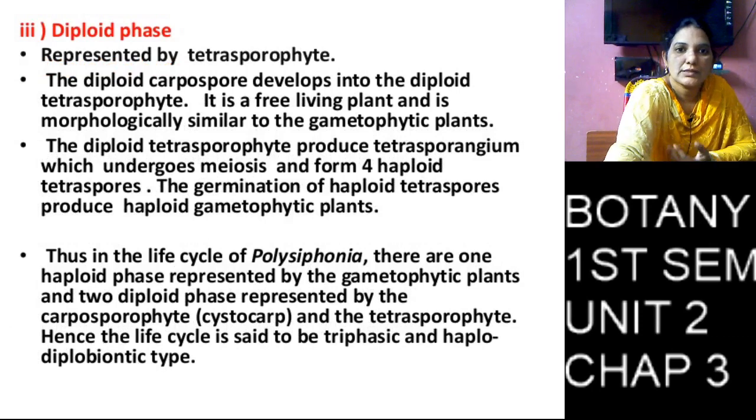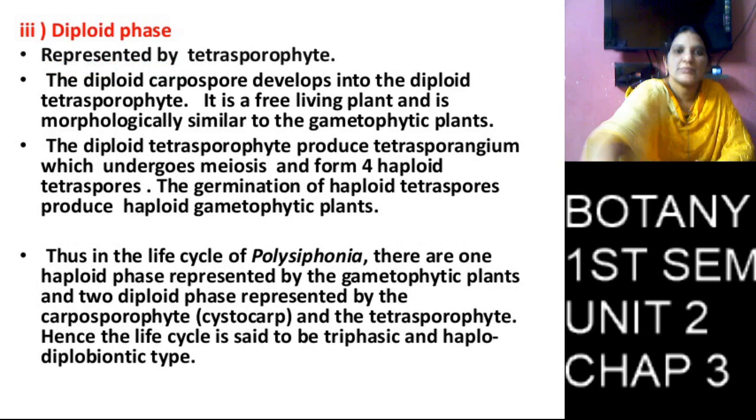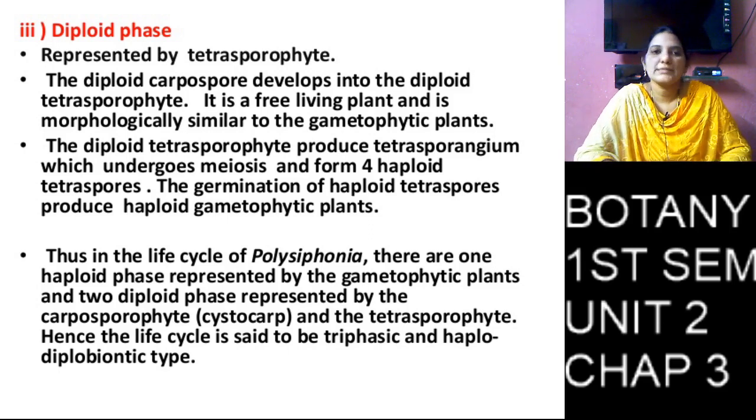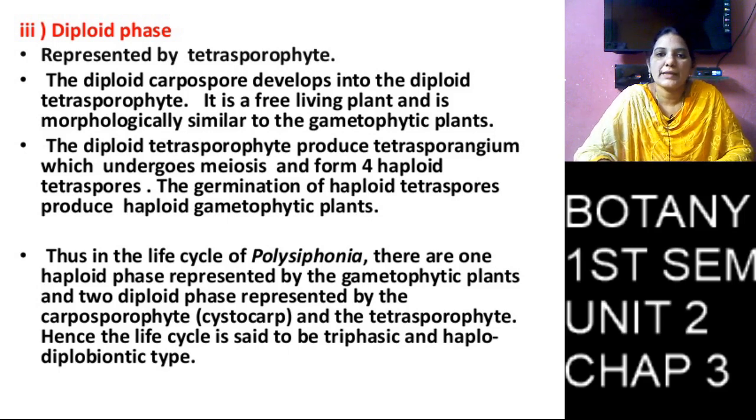Here the diploid thallus participates in the asexual reproduction, and they form haploid thalli, two male gametophytes and two female gametophytes.